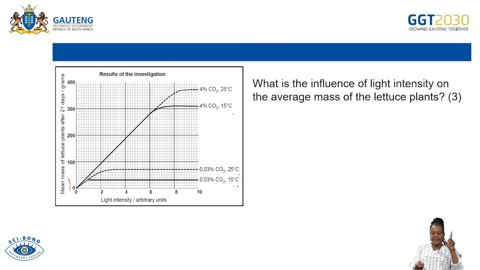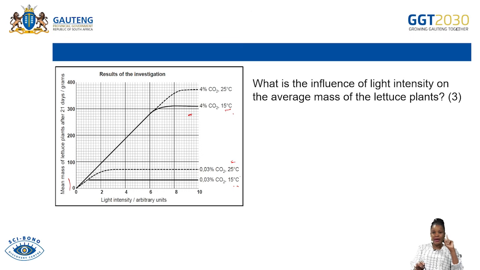When the temperature is at 25 degrees, it has increased slowly, a little bit. And when it is at 15 and the concentration of carbon dioxide is at 4%, it has now increased.